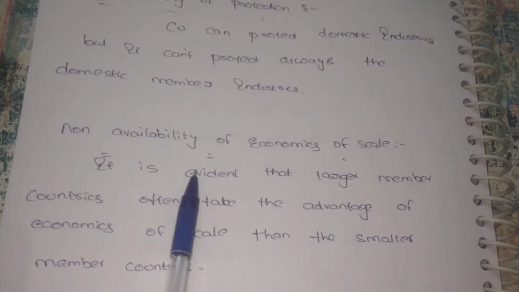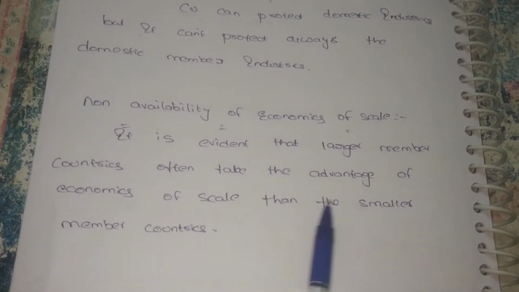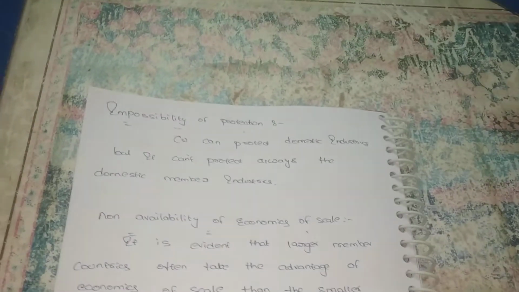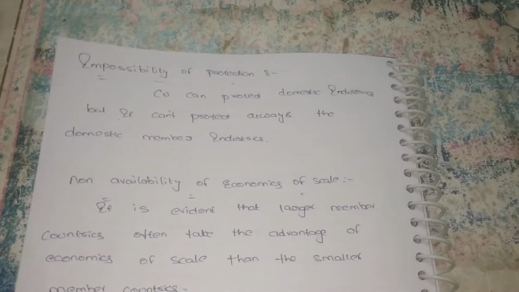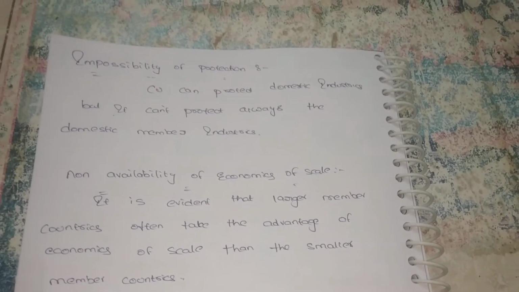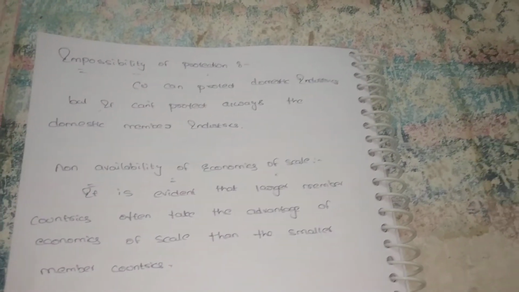Next, non-availability of economies of scale. It is evident that large member countries often take more advantage of economies of scale than the small member countries. Suppose in this group, three are large member countries and two are small member countries. These large member countries can enjoy increased economies of scale when compared to the small member countries. So we can say it is also a disadvantage. These are all the disadvantages.